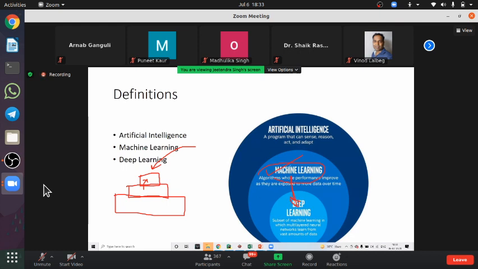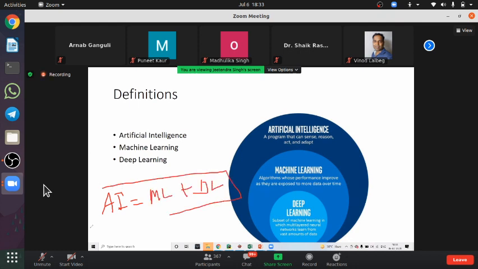All the concepts that you learn in machine learning are also used in deep learning, plus one more topic. AI can broadly be categorized as ML plus DL.